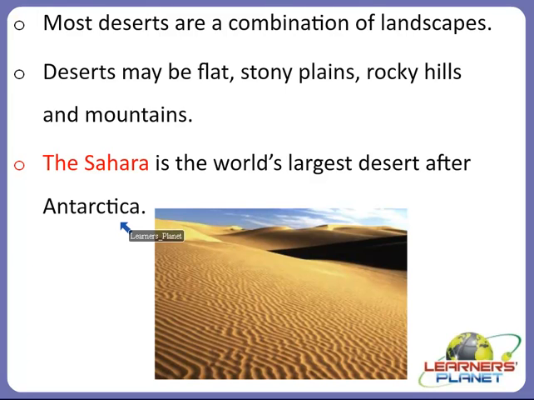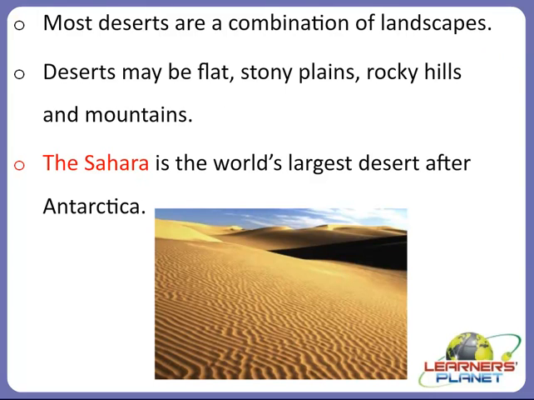So we can say that Sahara is the world's largest desert after Antarctica, and it stretches up to 90 lakh square kilometers across North Africa. There are other, smaller deserts also, found in North and South America and elsewhere, right? Most deserts are a combination of landscapes, and there are many animals that can survive in this kind of region.